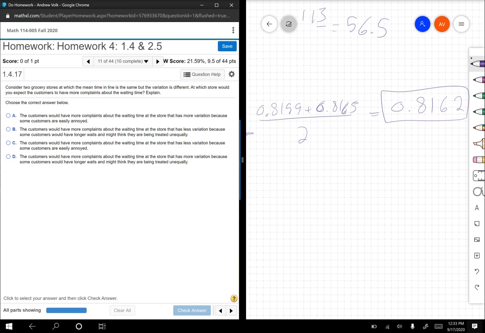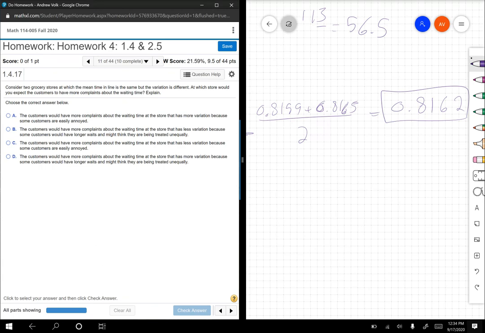I'm going to do one more just because that one was so quick. Consider 2 grocery stores at which the mean time in line is the same, but the variation is different. So in one store, you take the same amount of time on average, but sometimes you're in there really quick, and sometimes you have to wait a long time. So at which store would you expect customers to have more complaints about waiting time? I would say the one with more variation, right? Because if sometimes you get in and out really quick, and sometimes you have to wait a long time, it's going to be more frustrating.